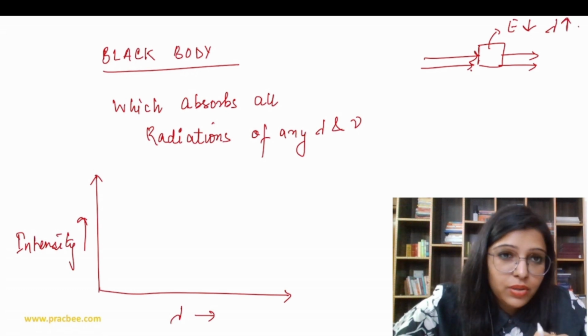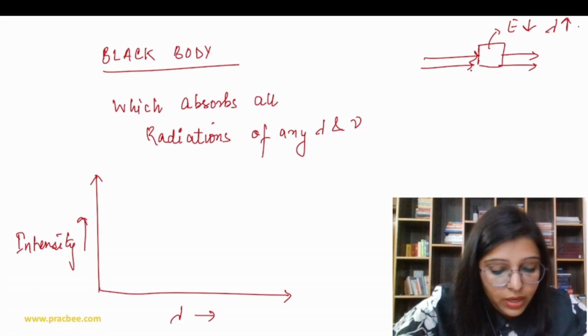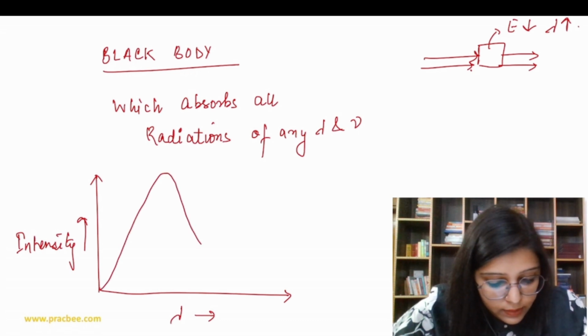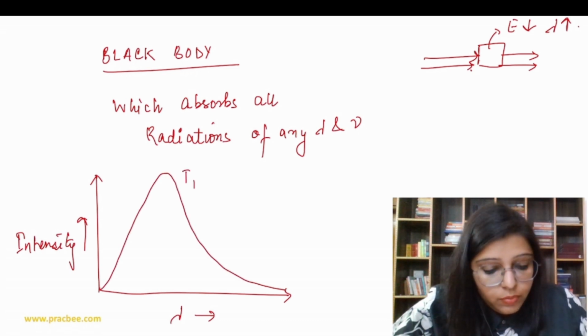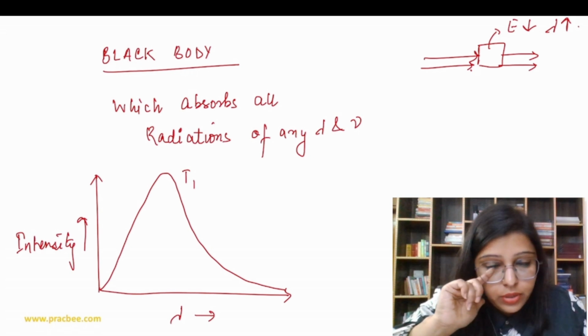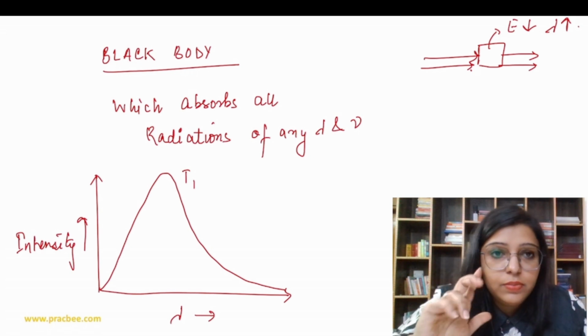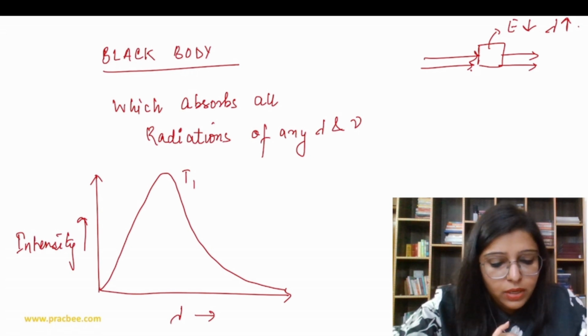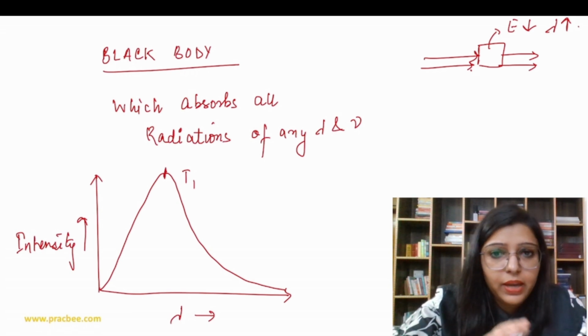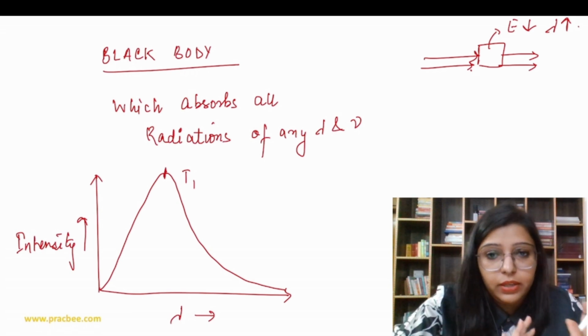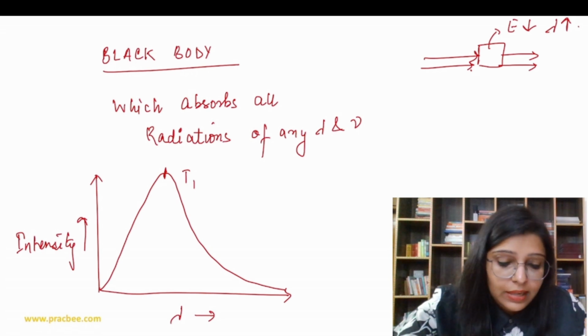So that's basically a plot. Here we get this kind of thing. Suppose this is at T1, a particular temperature, right? First the wavelength increases, but only up to a particular maximum, and then it will decrease. Okay, that's it.